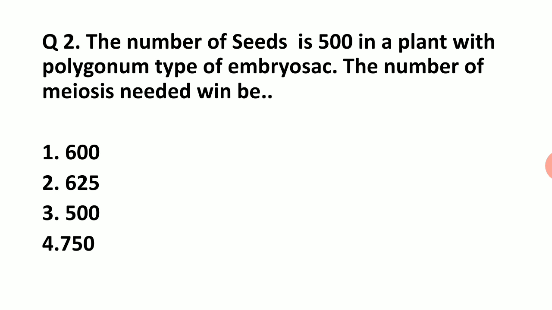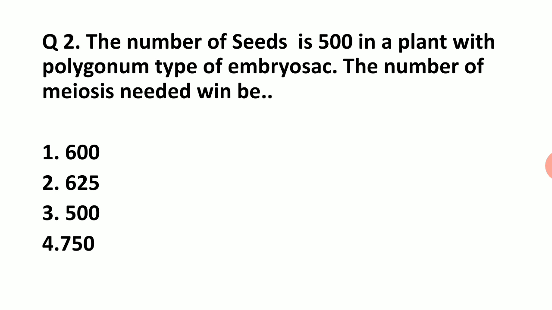It is monosporic. If 2 nuclei in a side produce the embryo sac, then it is bisporic, and if all 4 nuclei, then the embryo sac will be tetrasporic. But from one megaspore mother cell only one egg will be produced. So it is 500 eggs, for which we need 500 meiosis, and then we need 500 pollen grains.